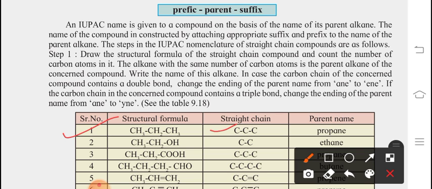Now write the names of this alkane. What is the name of this alkane? That is propane.